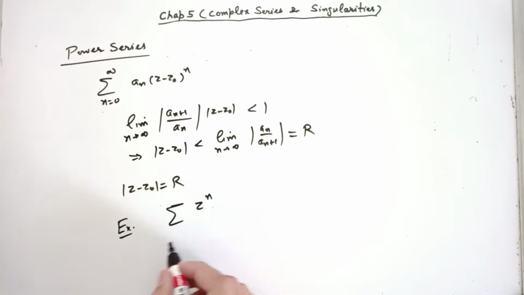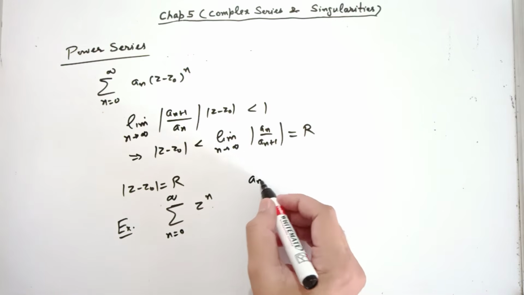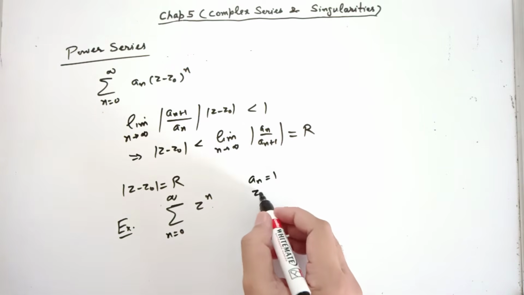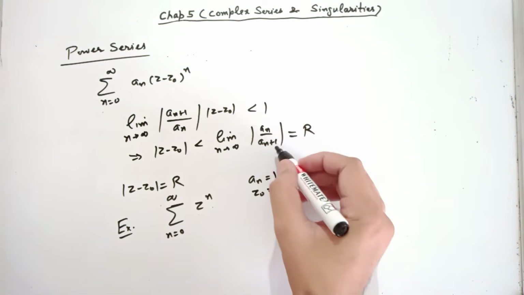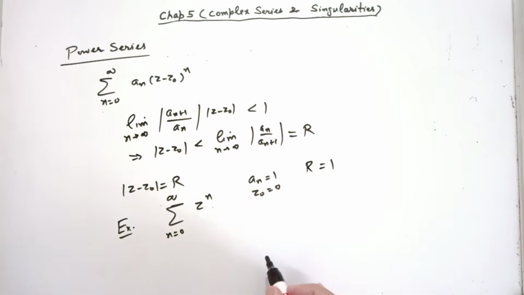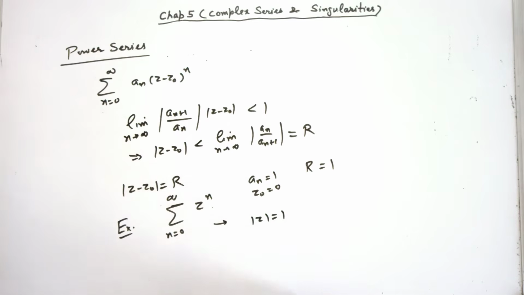Summation z power n. If you compare with this one, what is a_n here? 1, and z0 is 0. So if you find R, then R is simply 1 over 1, which means 1. So what is the circle of convergence for this power series? Mod z equal to 1. So this power series is convergent inside this circle. Alright.